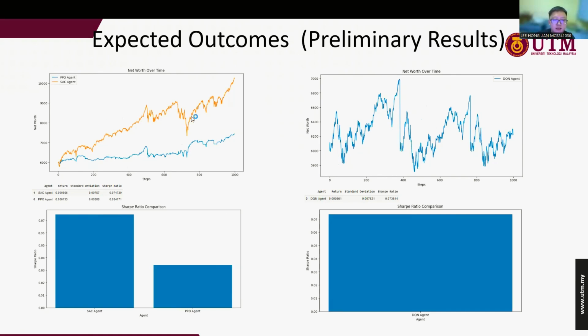But the SAC can earn more than the PPO because of its ability to handle the dynamic stock market. The PPO is less efficient than the SAC in a dynamic stock market. Based on the Sharpe ratio, we also know that the SAC has the highest ratio compared to the PPO and the DQN.